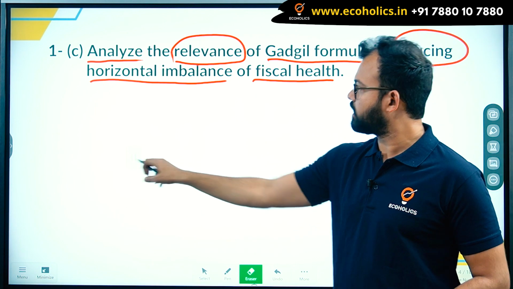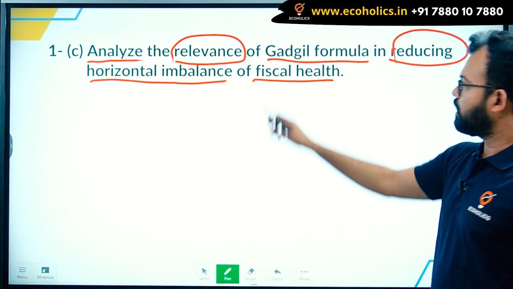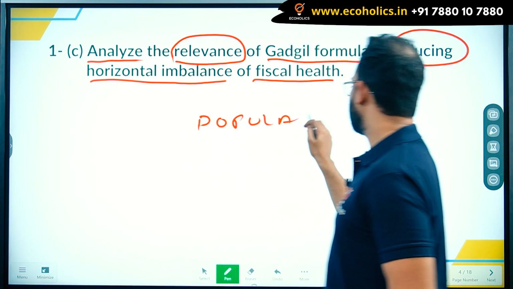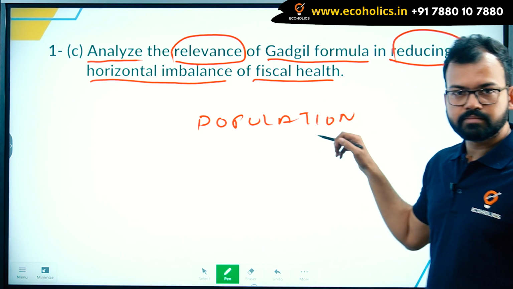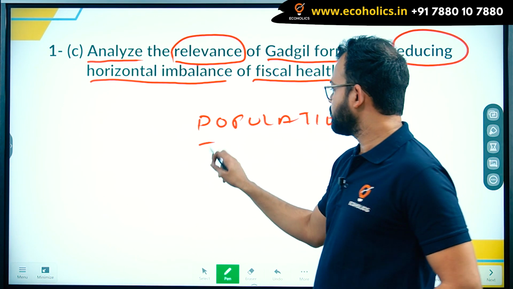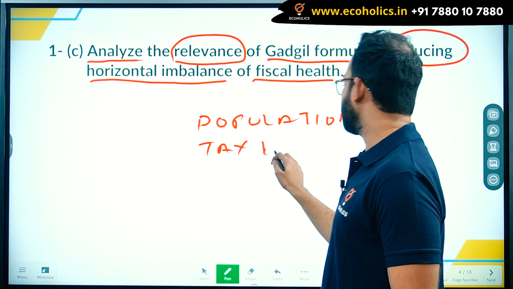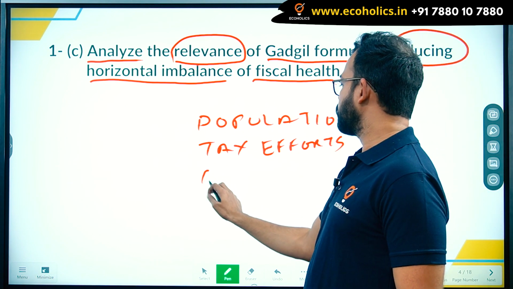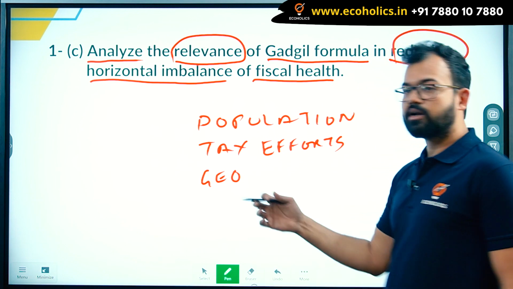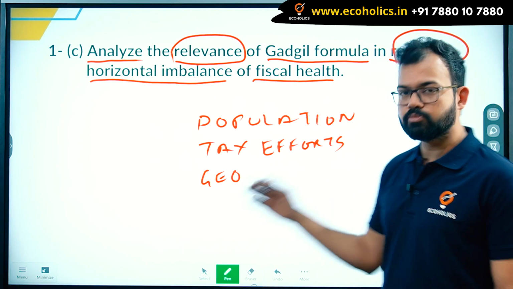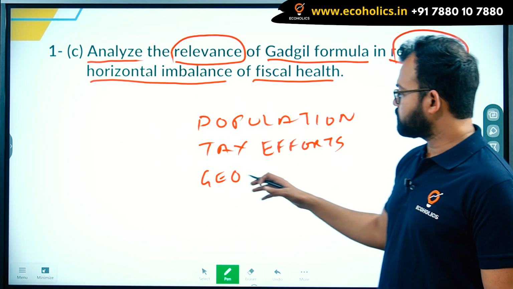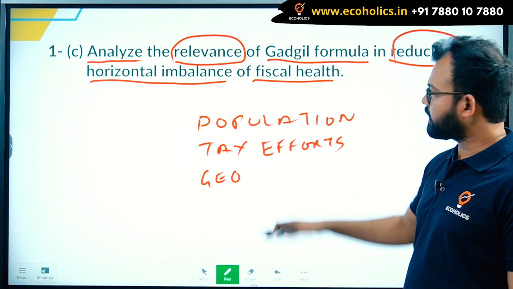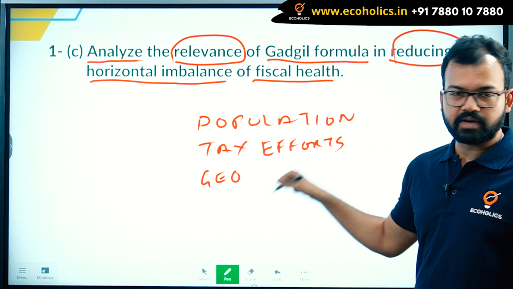First we have to write what the Gadgil formula was and how it was relevant. Mainly I can say the population. Population was one of the major criteria under the Gadgil formula. Then certain factors like tax effort by the state. Then their geography, it means where they are located. There was some special status given to Jammu Kashmir, Assam, etc., because in hilly states it's difficult to raise revenue. So they followed certain criteria and that was very effective at that time.